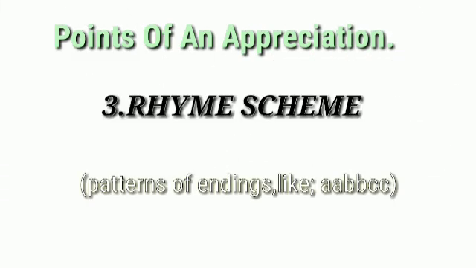The third point is rhyme scheme. Rhyme scheme is the pattern of endings of a line or a song. For example, if the last word of the first line rhymes with the last word of the second line, both are given the same letter, for example, A. And the last word of any other line rhyming with these two will also be given the same letter, that is A. The other lines with different rhyming words at the end, which do not rhyme with A, will be given the letter